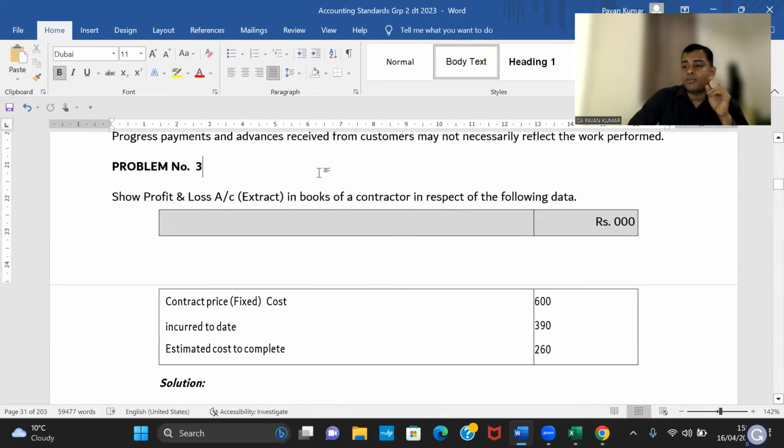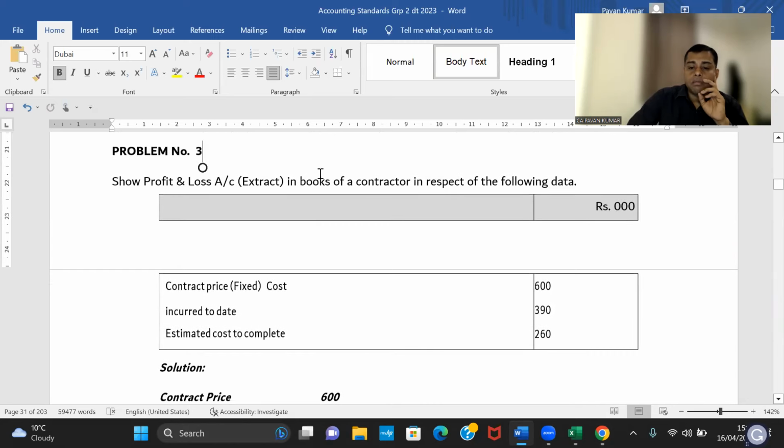Okay, can someone read problem number 3? Sai Sumi, can you read problem number 3, please? Anyone? Can someone read question number 3, please? Make it fast.